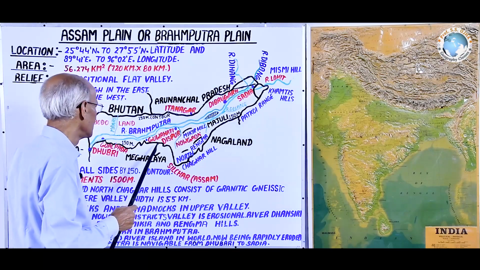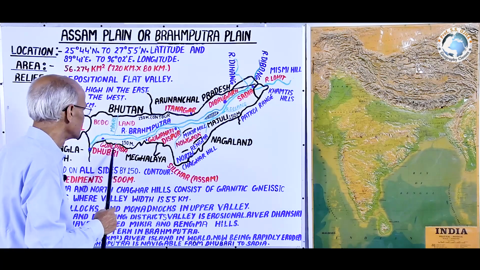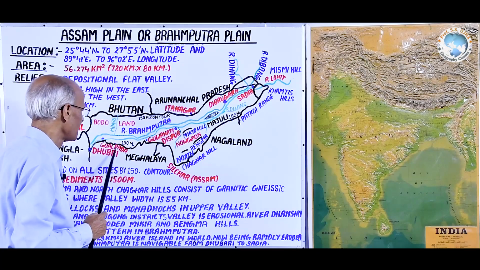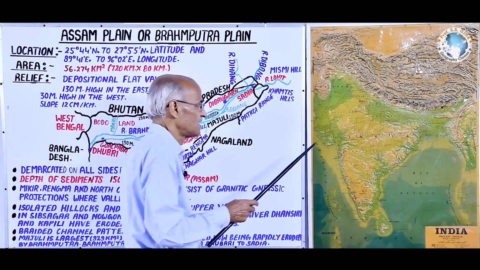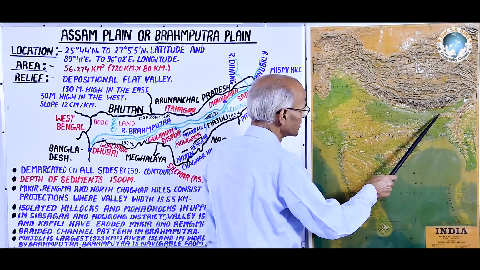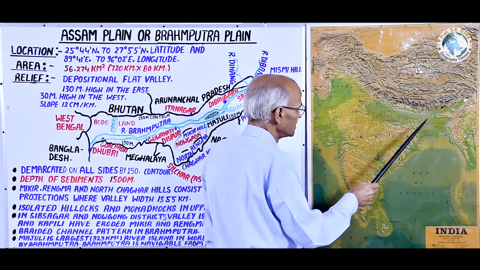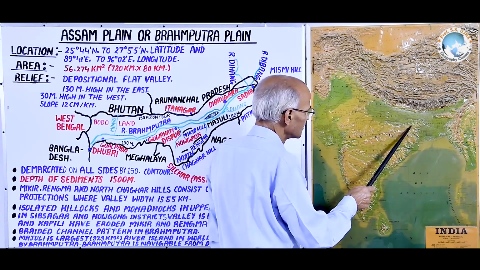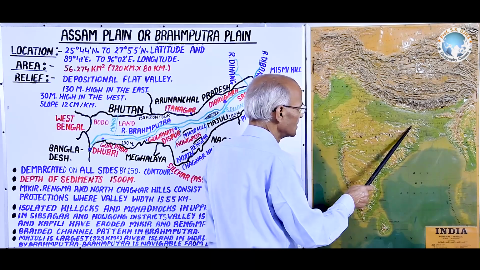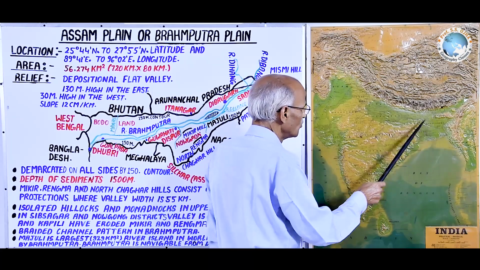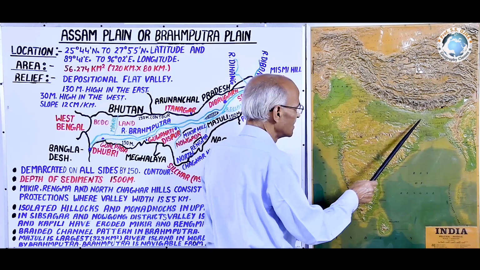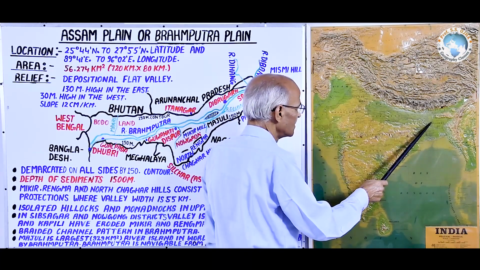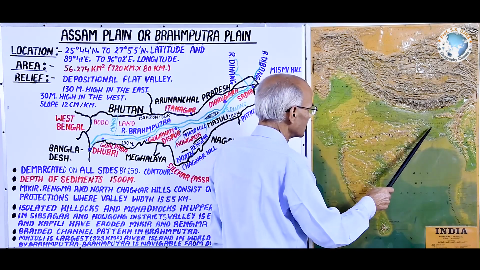Coming to the southwest, it is Meghalaya state. We have already studied that Meghalaya is a plateau land and it was structurally and physically an integral part of the peninsular plateau, especially the Chota Nagpur plateau region. Now, these two have been separated by the Malda Gap, through deposition of sediment by the Ganga and Brahmaputra system.